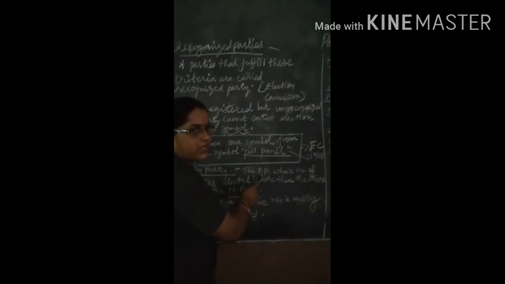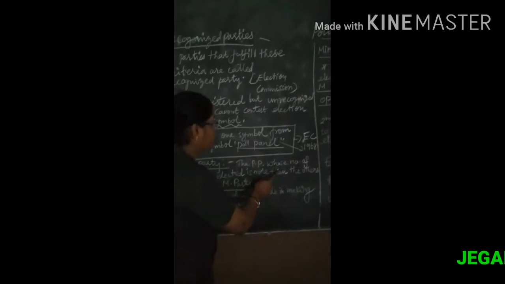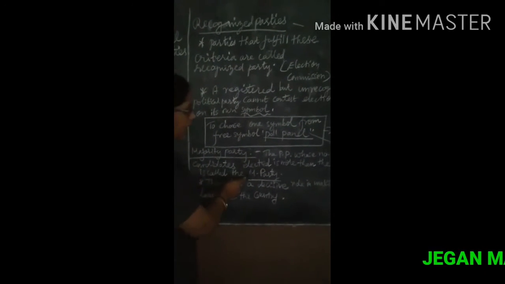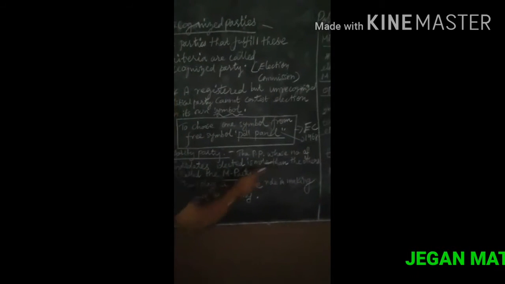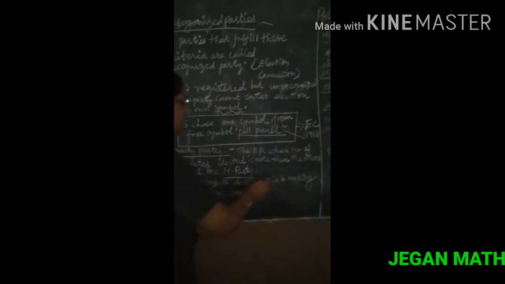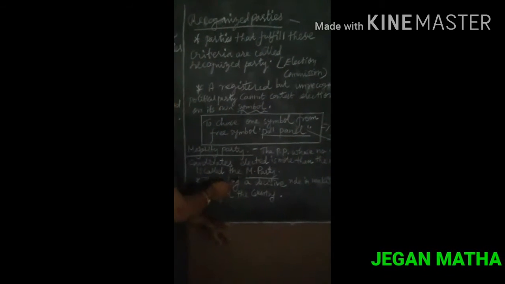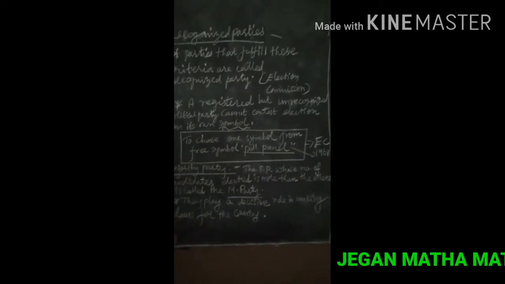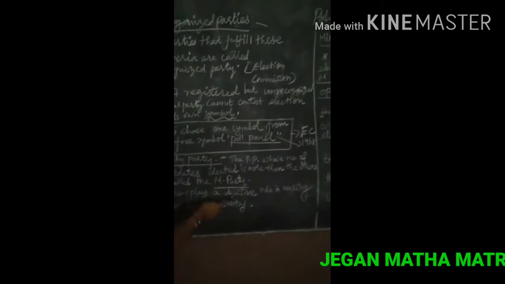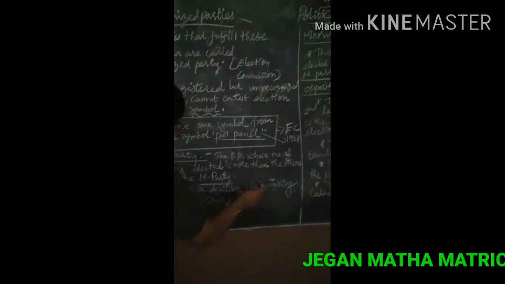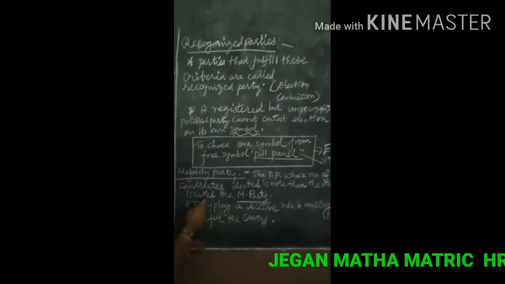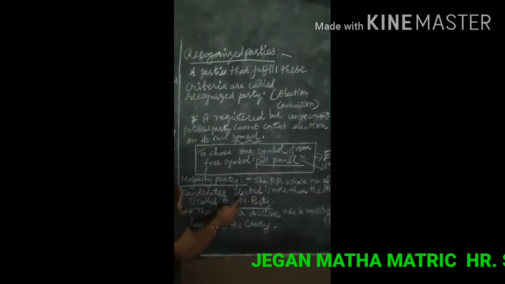Another one is the majority party. The political party whose number of elected candidates is more than the others is called the majority party. They play a decisive role in making laws for the country. This is the majority party.